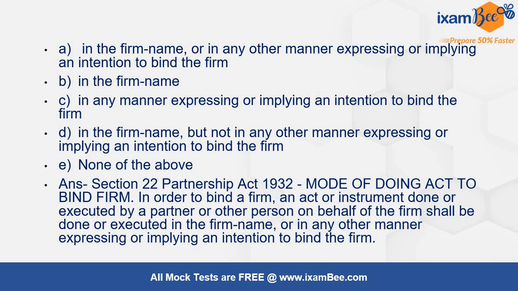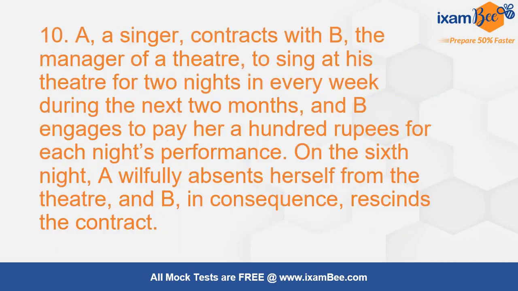Now, in this situation, the answer will be as per section 22 of the Partnership Act 1932. If you refer, in order to bind a firm, an act or instrument that is done or executed by a partner on behalf of the firm shall be executed, of course, in the firm name, and otherwise in any other manner that is expressing or implying an intention to bind the firm. So the statement as it is has been picked up directly from section 22 of the Partnership Act, mode of doing an act to bind the firm. If the act has to be binding on the firm, then that act should be done in the firm name or any manner which is expressing or implying an intention to bind the firm.